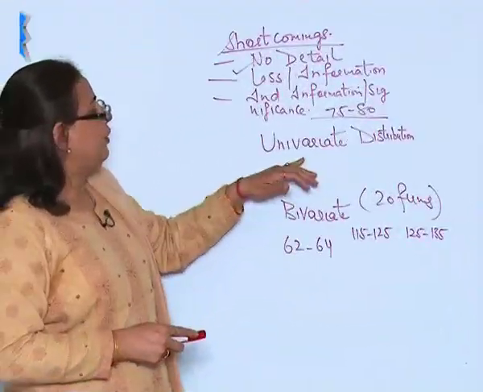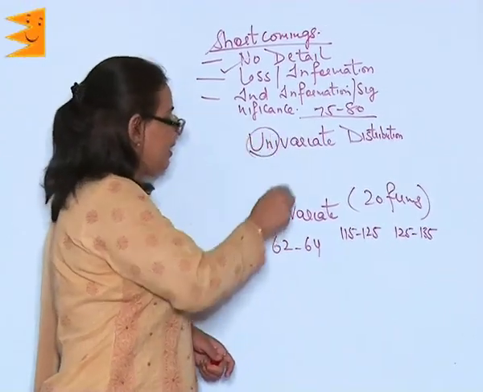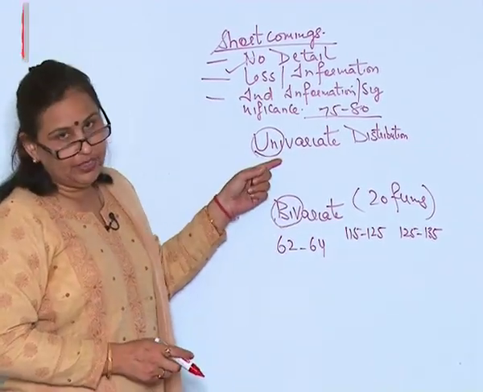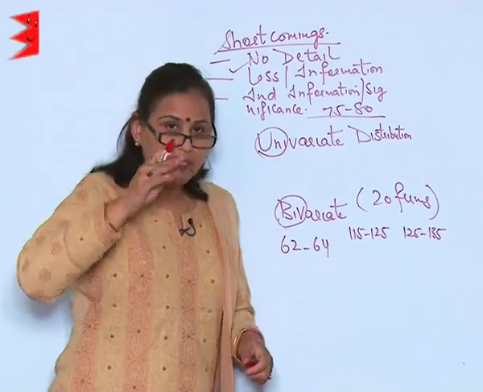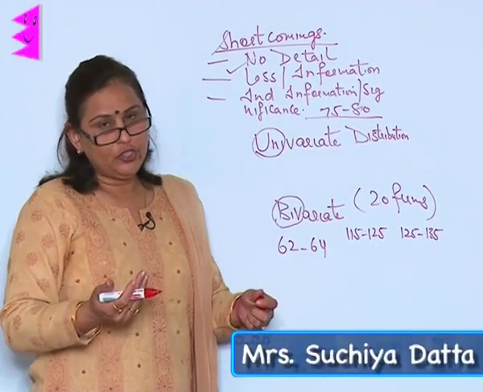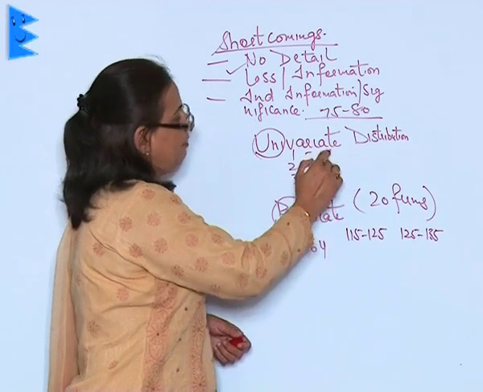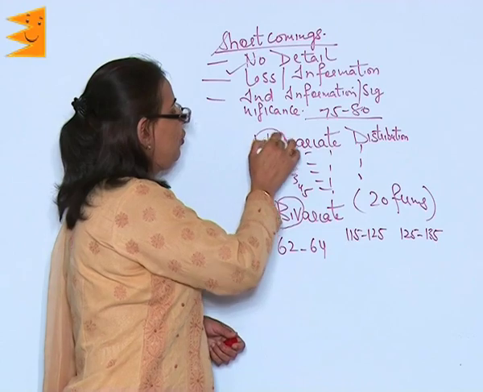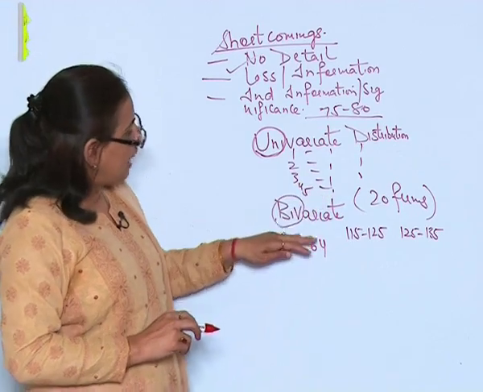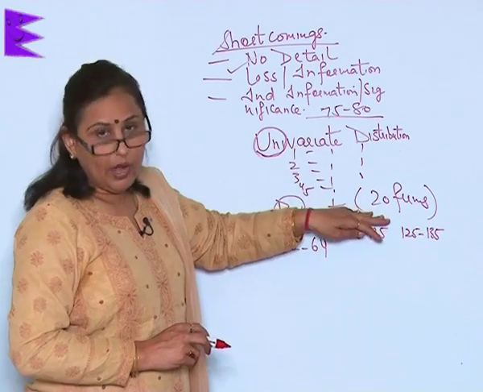Now, let me talk about the univariate distribution and the bivariate distribution. The word uni means single, bivariate means more than one, and thus uni means one information derived. As I gave you the example earlier, the same will come in the univariate distribution. For example, there are 20 students and their marks. So, I will say roll number 1, 2, 3, 4, 5 and the marks obtained by them. If I just write them in series, that is going to be univariate distribution because it is giving us one information. But the bivariate is when we are deriving information of more than one.